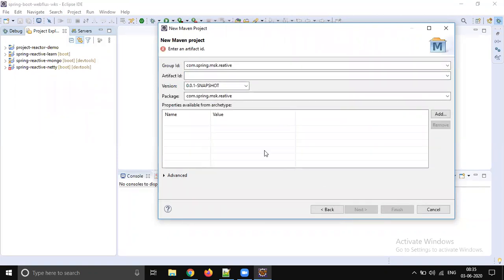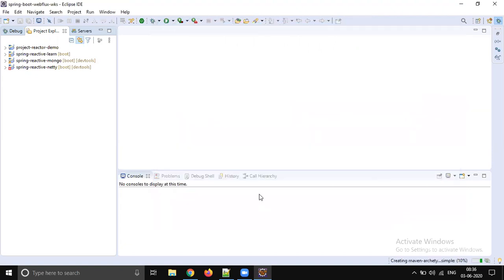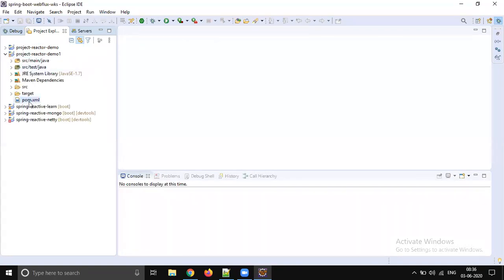Simple. Next. Let's name the project project-reactor-demo-one, and let it get packaged as a jar file. Okay, so it's created. Let's go to the pom.xml file.